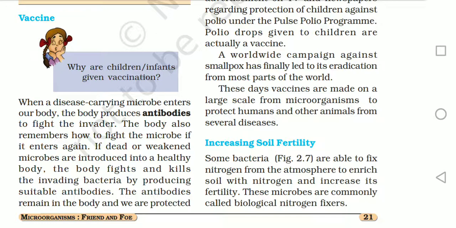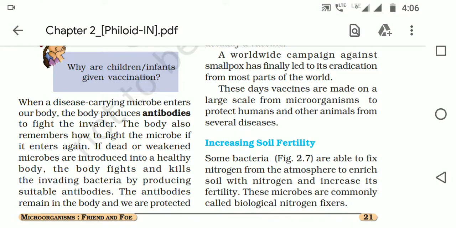When a disease carrying microbe enters our body, the body produces antibodies to fight the disease causing microorganisms. The body also remembers that this particular organism had entered and it had fought against it.